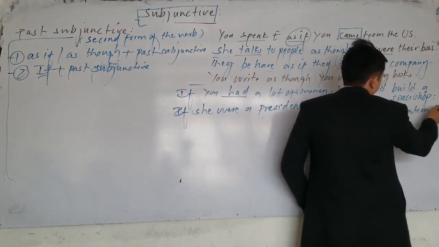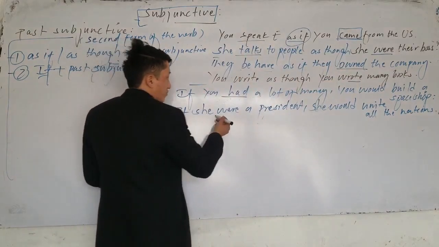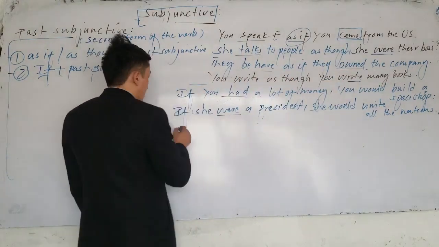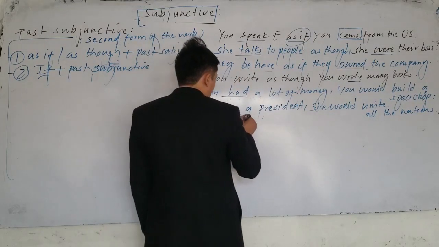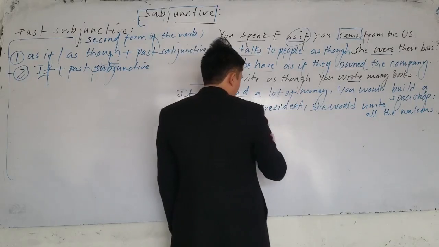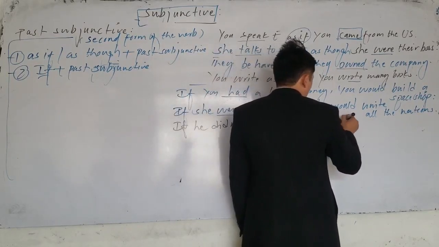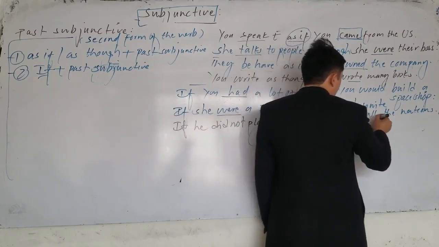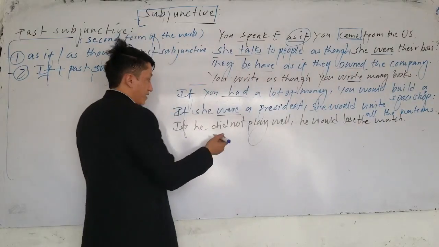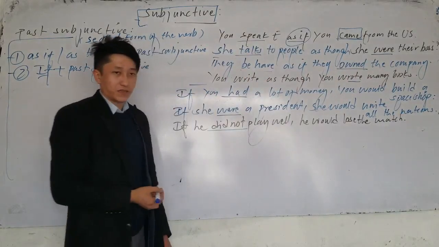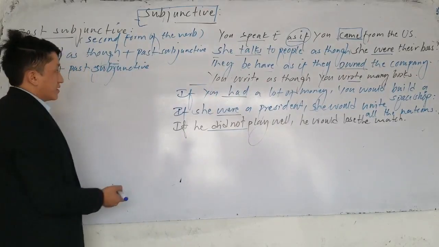Now here, is she a president? If she were a president, which one is subjunctive here? If she were. For the negative form, we can say if he did not play well, he would what? Lose the what? The match. Which one is subjunctive here? If he did not play well, he would lose the match. Which one is subjunctive here? Did not play well.